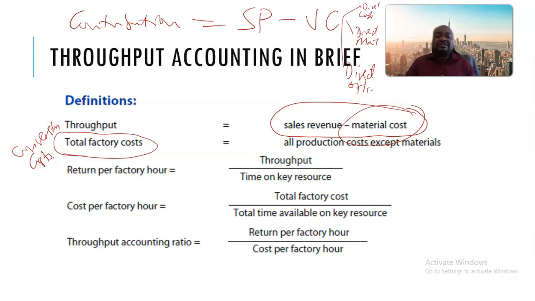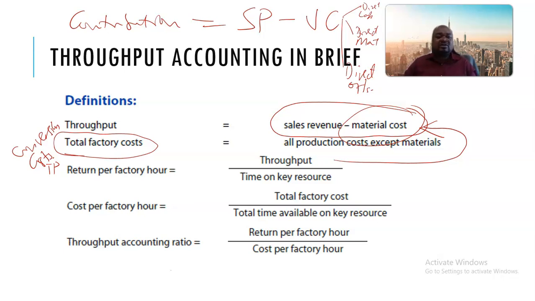There are some ratios you need to understand. For example, the return per factory hour, which is the throughput return. This is just shorthand. So it's throughput return per factory hour, which is given by the throughput itself, and we know that throughput is computed as sales revenue minus material cost, over time on key resource.